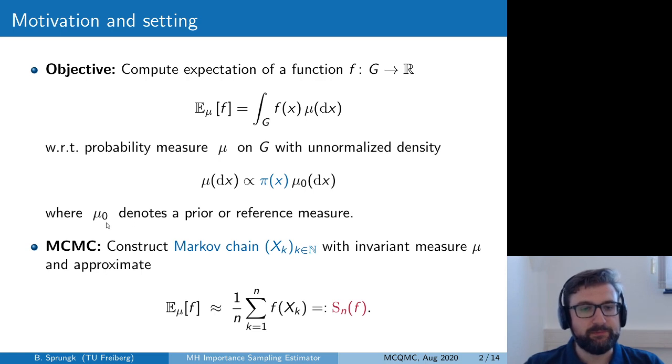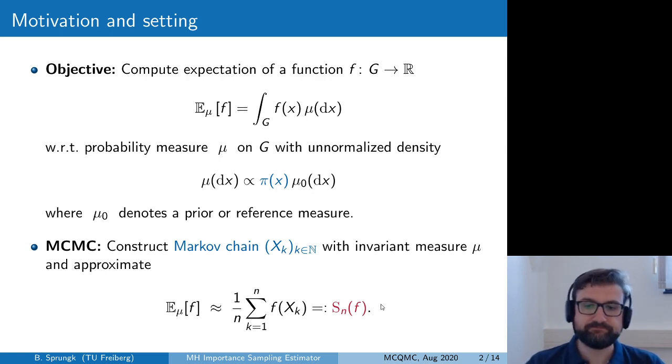This reference measure will be denoted by mu0, and the usual approach in Markov chain Monte Carlo methods is then to construct a Markov chain denoted by xk here, such that this Markov chain has mu as its invariant measure, and then to approximate the desired expectation of f with respect to mu by this path average of f evaluated at the states of the Markov chain. This classical path average estimator will be denoted by Sn of f, n denoting here the number of samples taken into account.